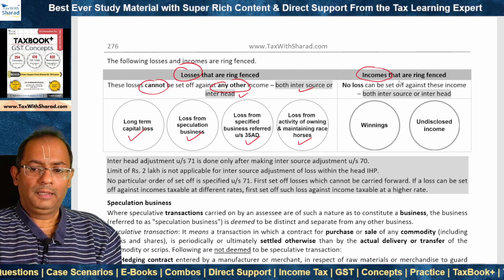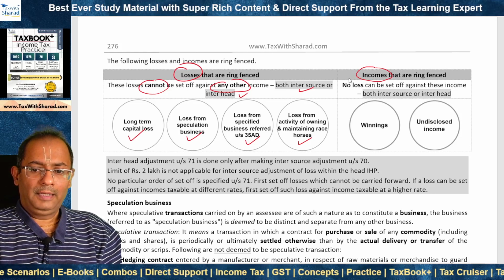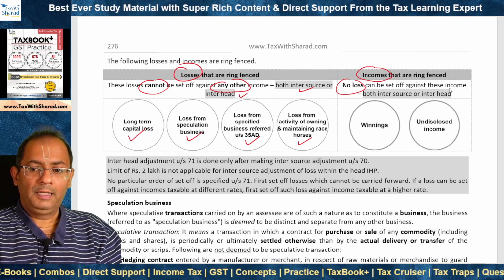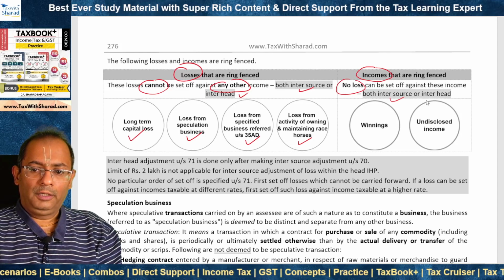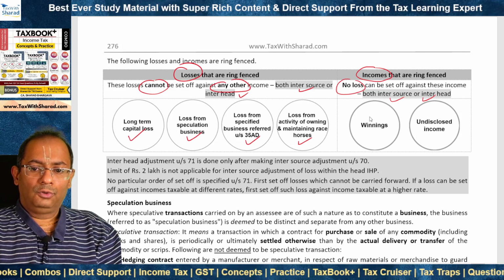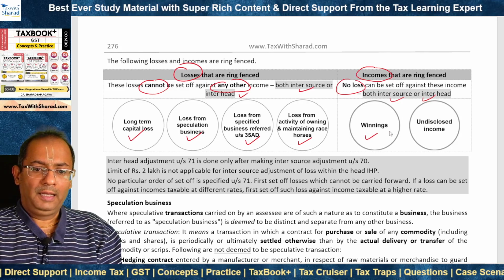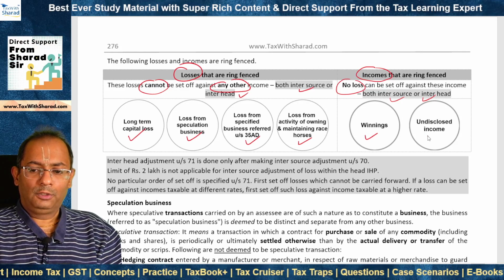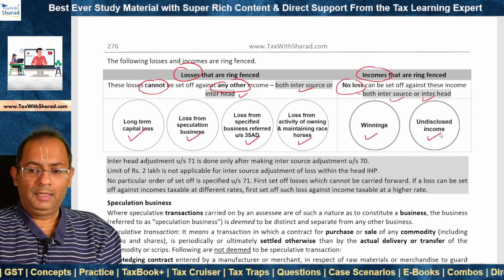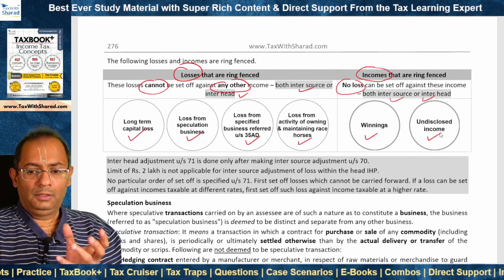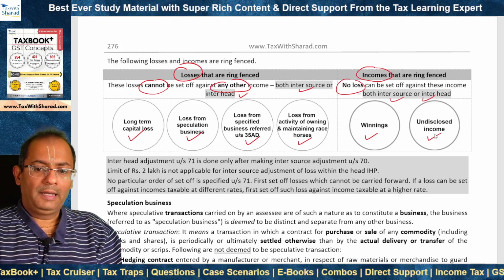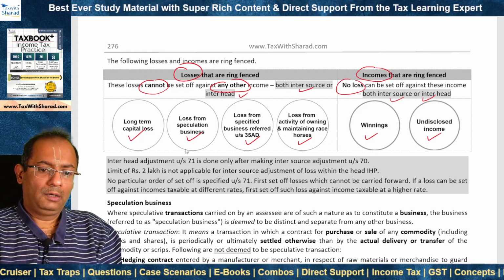Similarly, there are certain incomes that are ring fenced. That means no loss can be set off against these incomes. And this is both intersource or interhead. So no loss can be set off against winnings and no loss can be set off against undisclosed income. So if there is winnings and undisclosed incomes, the whole of that amount will be taxable and it cannot be reduced on account of set off.